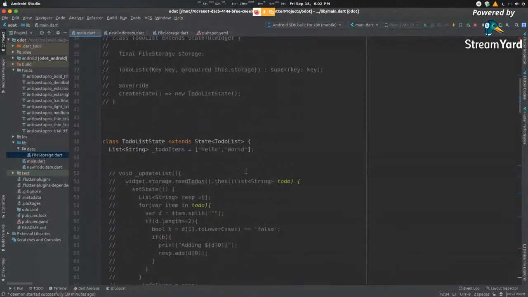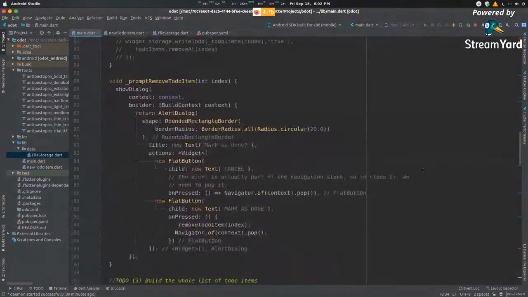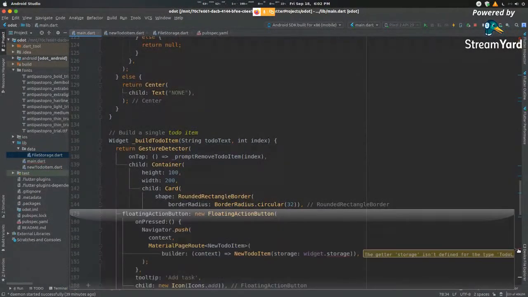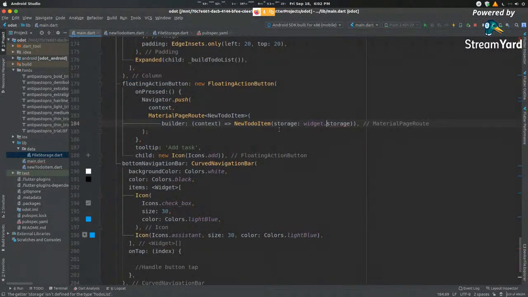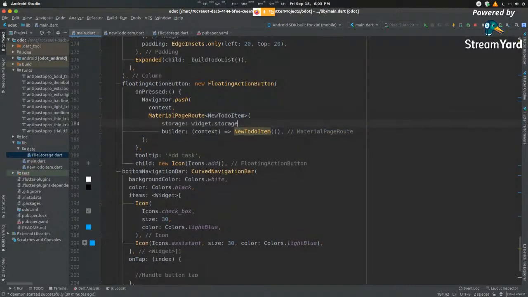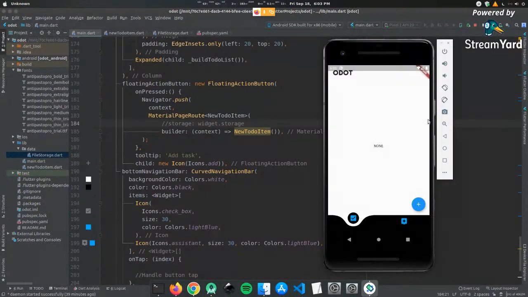Now we have a predefined list of to-dos, and whenever we tap on them, one of them gets removed. So let me just check for errors here. Again, this component is something I need to cut and paste here because this will be done soon. Let me hot reload this. This would require a fresh reload because there are statically assigned variables. Yeah. So now you can see that we have this card over here.